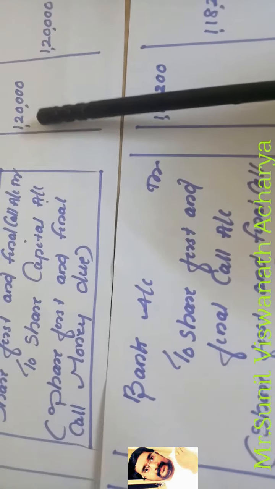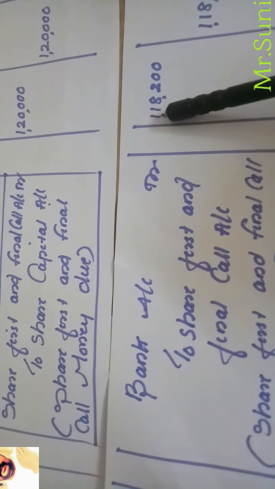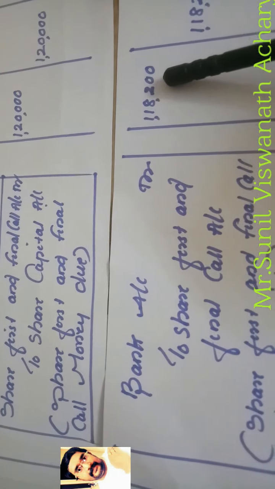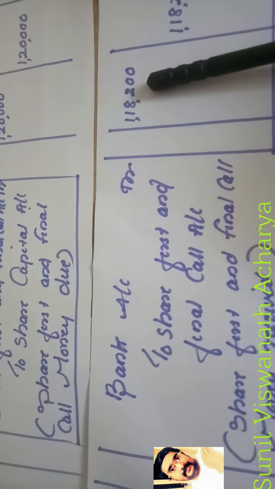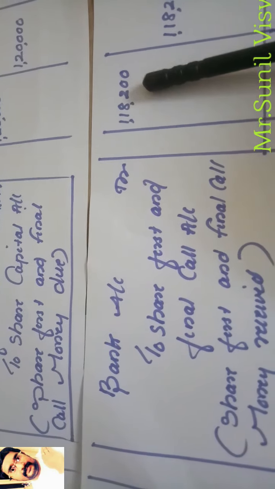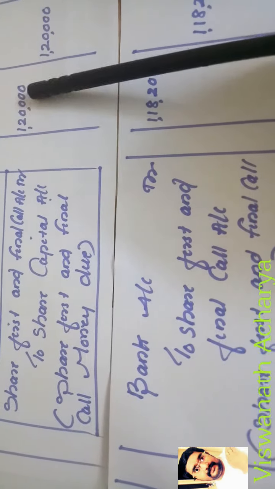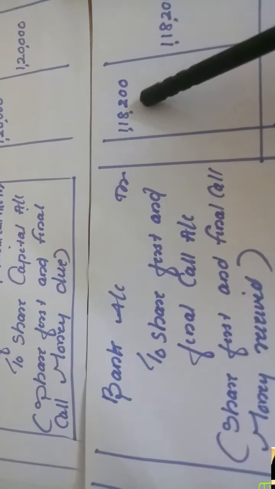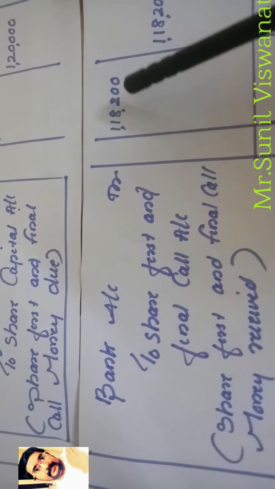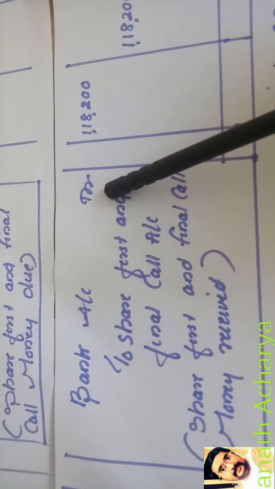So the balance, 1,20,000 minus 1,800, we will get 1,18,200, because for 600 shares we did not receive the first call money. 600 into 3, 1,800 rupees we did not receive. So 1,20,000 minus 1,800 will come to 1,18,200 only.